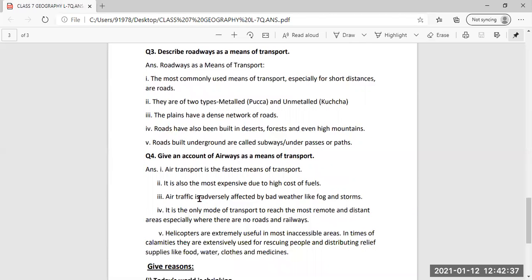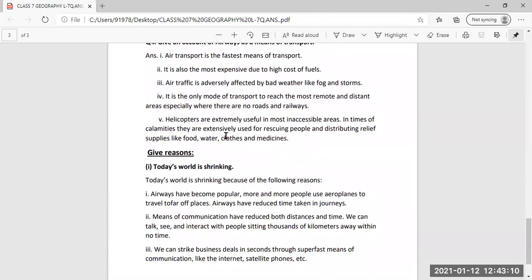Then about airways also. Air transport is the fastest means of transportation. It is very expensive due to the high cost of fuel. Traffic is adversely affected by bad weather like fog and storms. And it is the only mode of transport to reach the most remote and distant areas, especially where there are no roads and railways. Helicopters are extremely useful in inaccessible areas also, when natural calamities occur, for rescuing people or distributing supplies of food, water, clothes, or medicine.